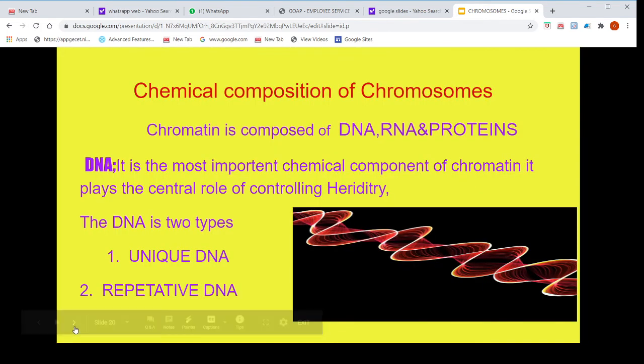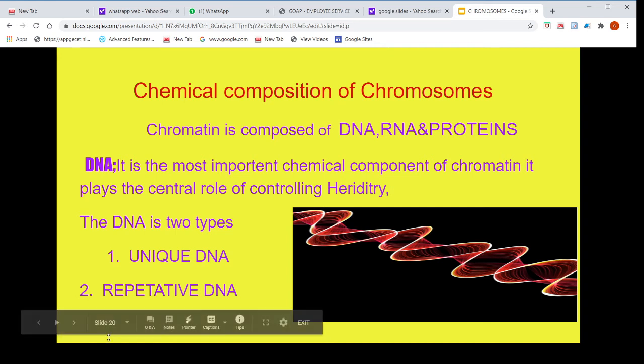Now we see the chemical composition of chromosomes. The chromatin is composed of RNA, DNA and proteins. DNA is the central dogma. It contains all the information, all the structural and functional genes. So it is the most important chemical component of chromatin. It plays the central role of controlling heredity.